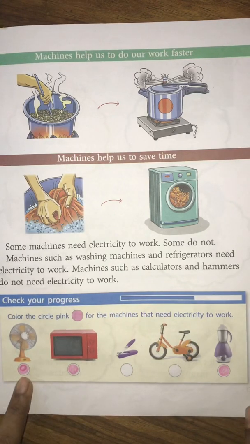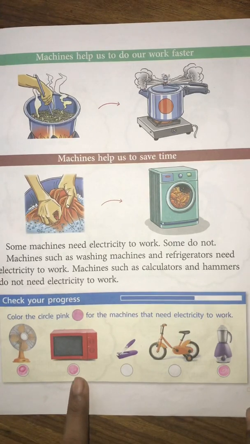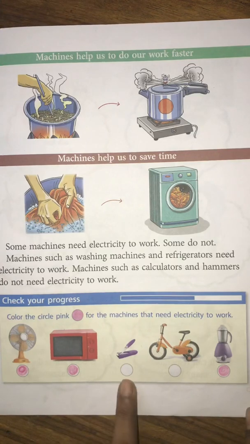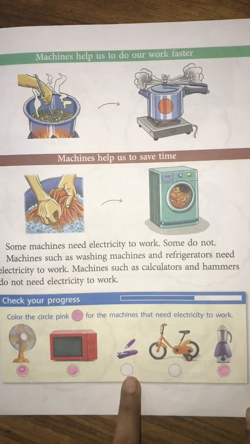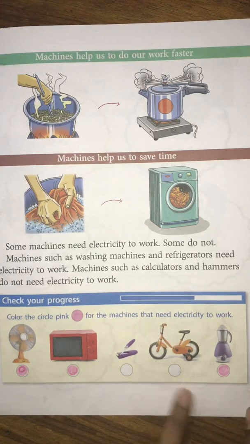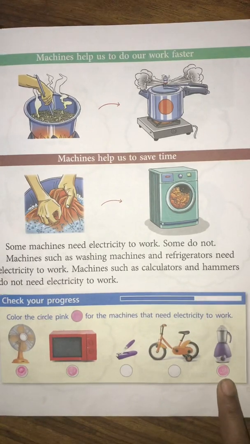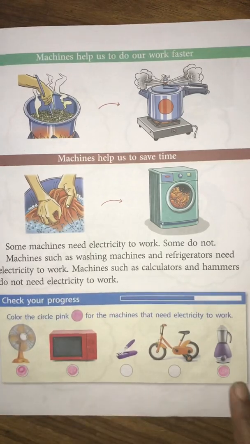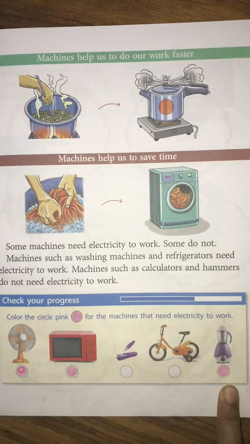So you will color this with pink color. Oven. Oven also needs electricity to work. Color it with pink. The circle you have to color with pink. Next one is nail cutter. Nail cutter is a machine, but it does not need any electricity to work, whereas cycle also does not need electricity to work. Mixer grinder, children, it needs electricity to work. So fan, oven and mixer, you have to color the circle with pink color.